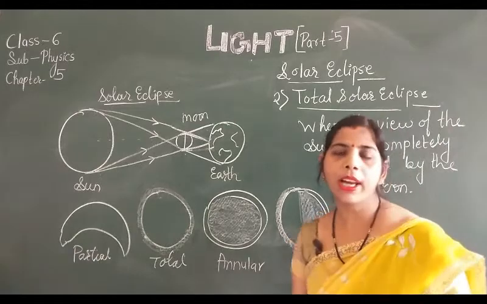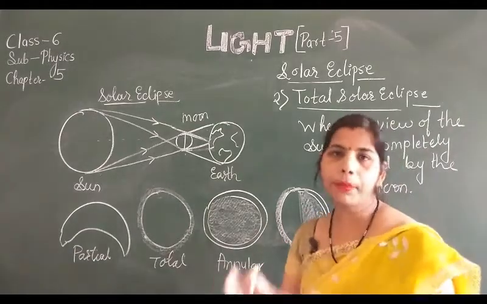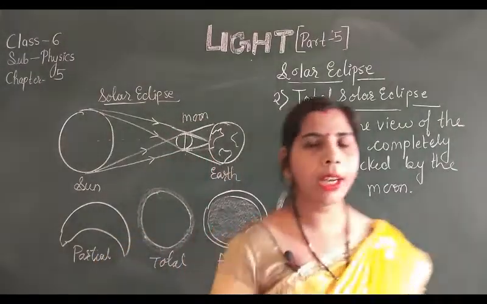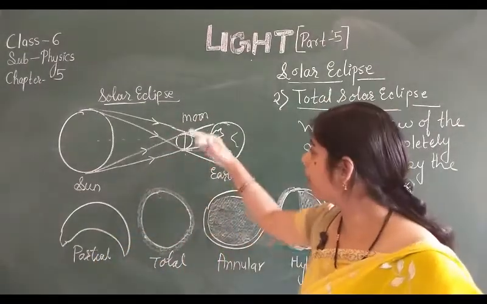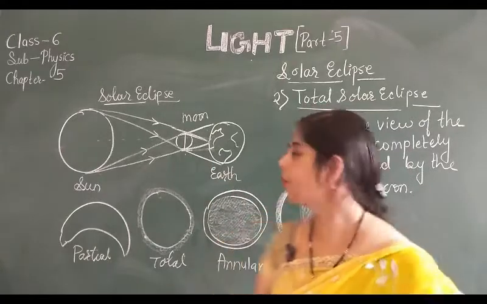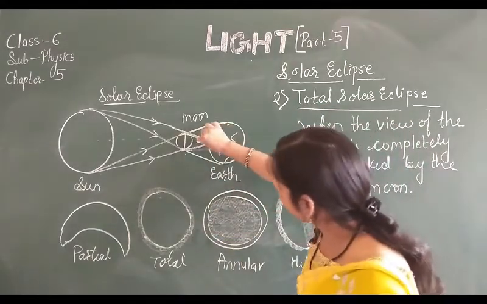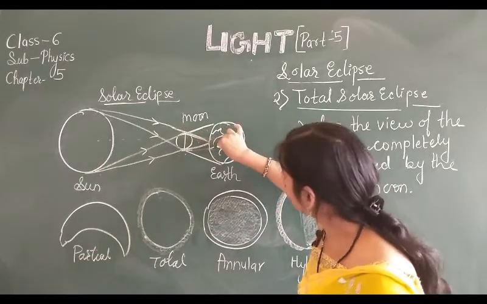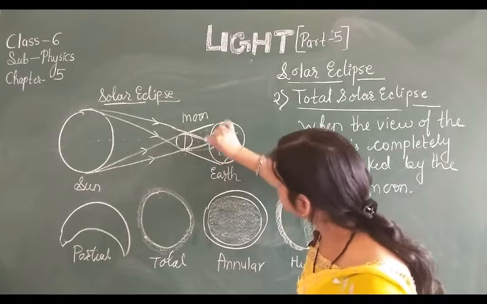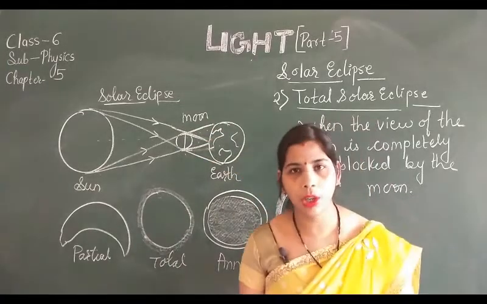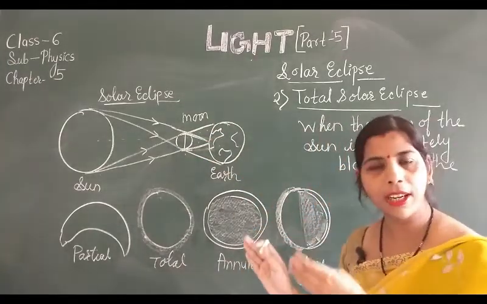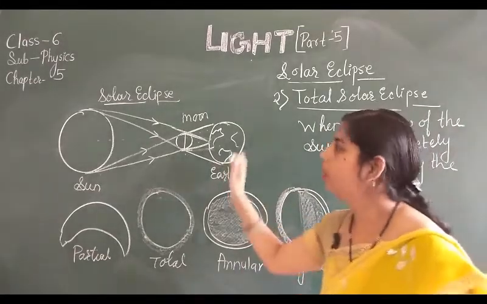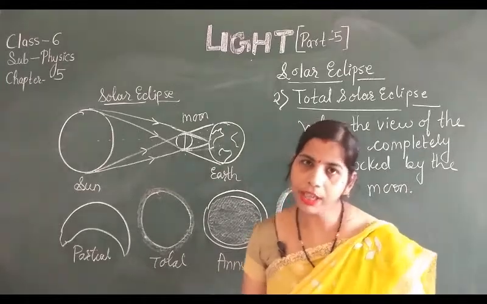Now in the total solar eclipse, the region of the earth in the umbra region faces the total solar eclipse, and the rest, the outer region of the umbra, has the partial solar eclipse. Just look here, this is the umbra region. So this region of the earth faces the total solar eclipse, and this region of earth will face the partial solar eclipse. Those who get less light have the partial, and those who get no light at all have the total solar eclipse.